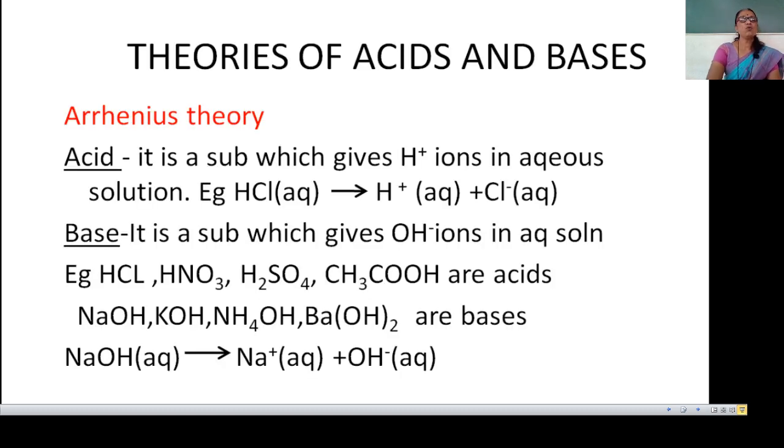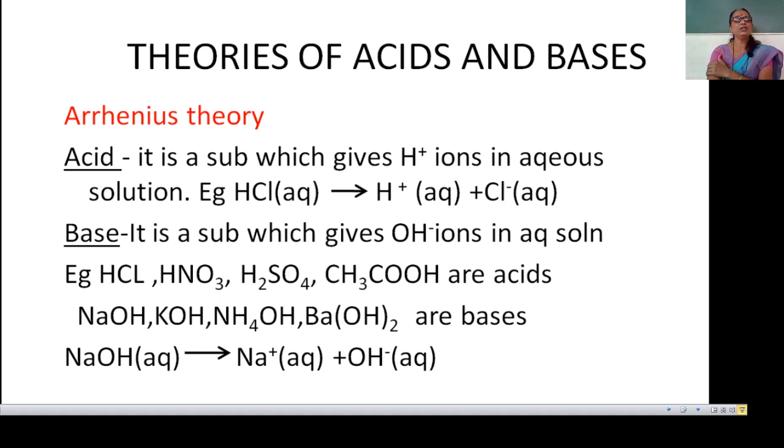Then next point is the theories of acids and bases. In that, the first theory is the Arrhenius theory. You have to remember these theories alphabetically. In Arrhenius theory, the first concept is acid. Acid is a substance which gives H plus ions in aqueous solution.